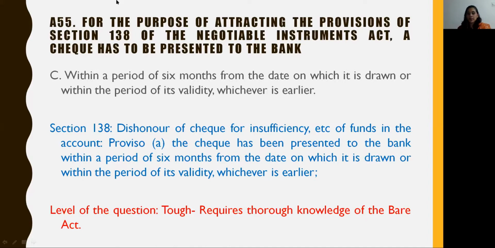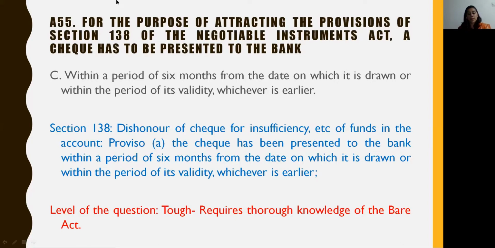Now, Section 138 of the Negotiable Instruments Act is a very important section. It deals with dishonor of check for insufficiency, etc., of funds in the account. The proviso to this section states the check has to be presented to the bank within a period of 6 months from the date on which it is drawn, or within the period of its validity, whichever is earlier.